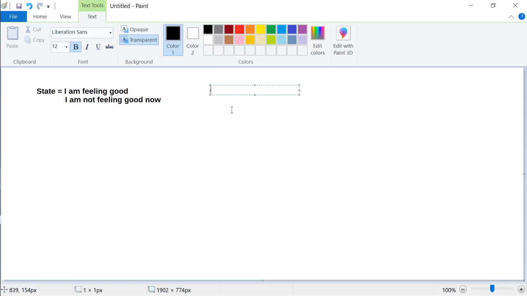At one point, the value of some data. For example, what is the product price? Let's say 12 rupees. This is a state. After some time, I will ask you, what is the product price?